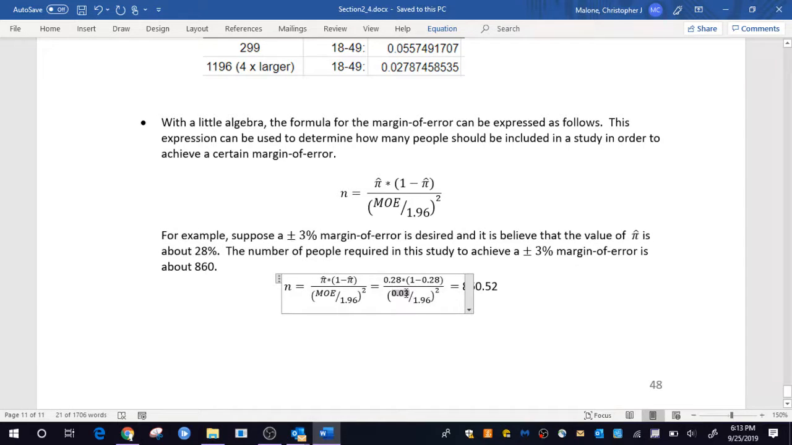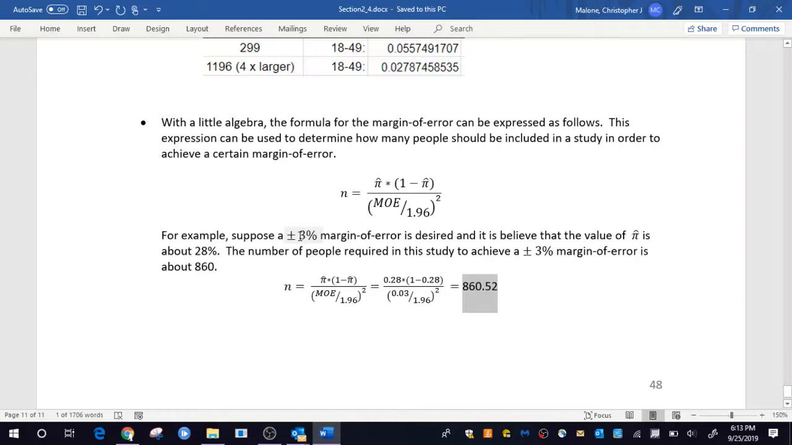My desired margin of error is 0.03. Do all of this algebra here, and it says that you need about 860 people in your survey or in your study. If you use 860 people, you're going to have about a 3% margin of error. So if you want the margin of error to be 2% instead, you're going to have to go get more people than the 860.